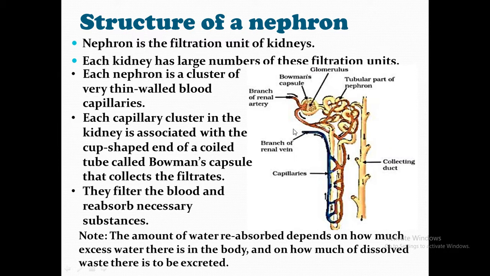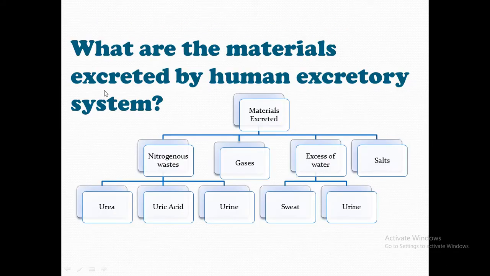Now the question arises, what has to be excreted from our body? What are the materials excreted by the human excretory system? These are under 4 heads. Number 1 is nitrogenous waste. Number 2 is gas. Number 3 is excess water. Number 4 is salt. Materials excreted: nitrogenous waste contains urea, uric acid, urine.